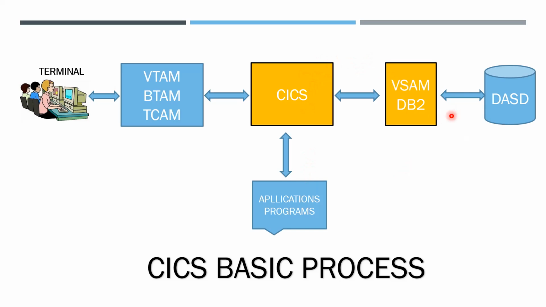The requested data will be accessed from DB2 and brought to CICS, and from CICS given back to the terminal. It is the basic CICS process: how the user interacts with CICS, how CICS processes the transaction, interacts with the application programs, and accesses the storage.